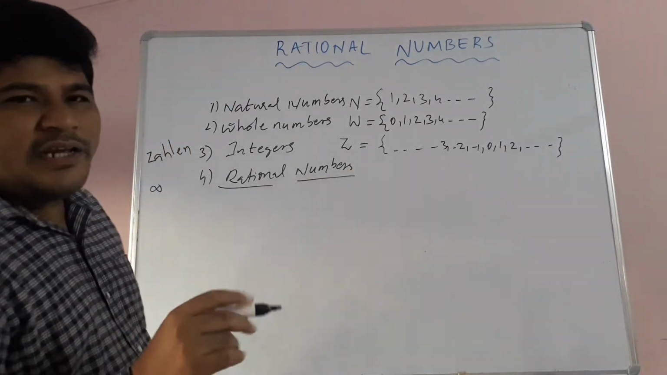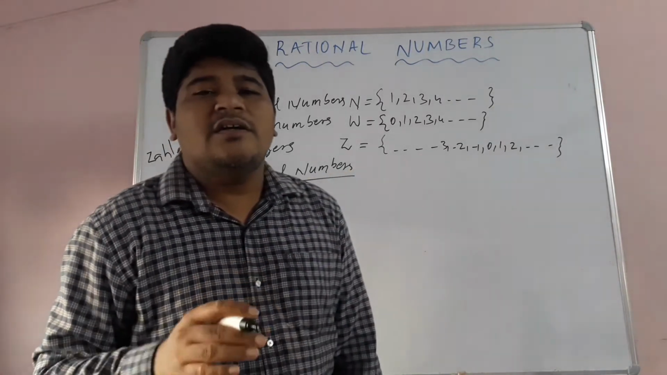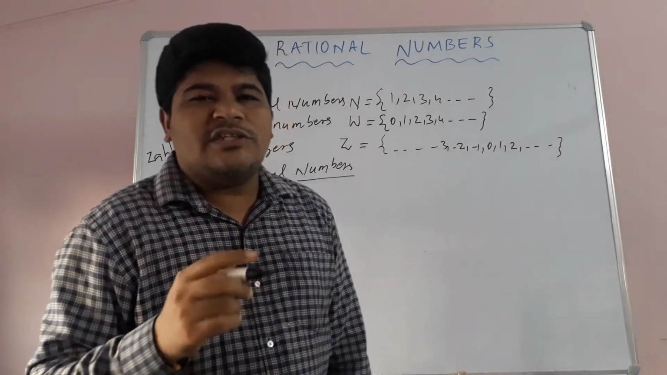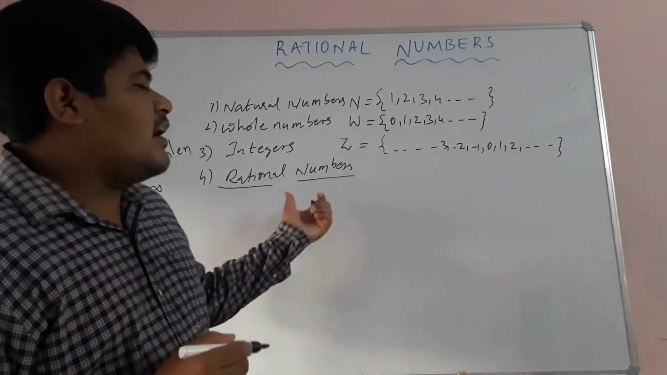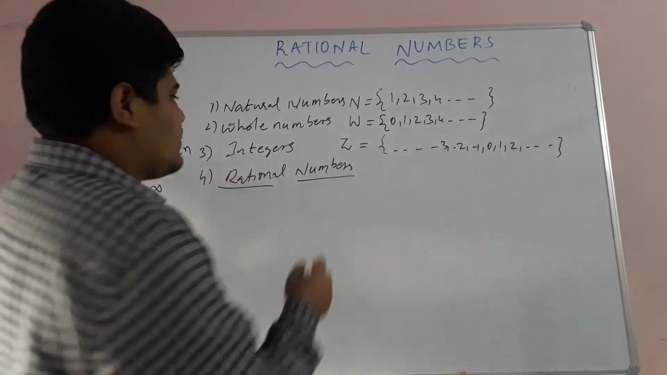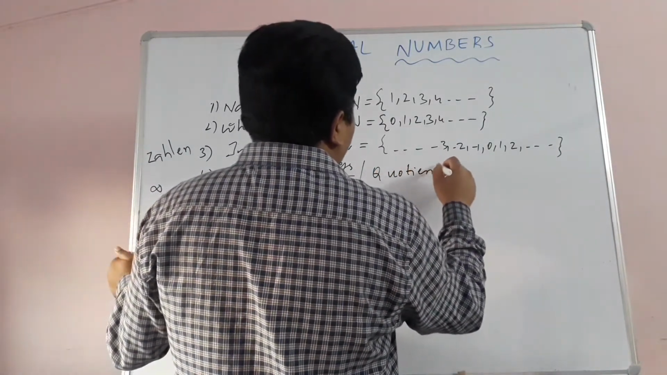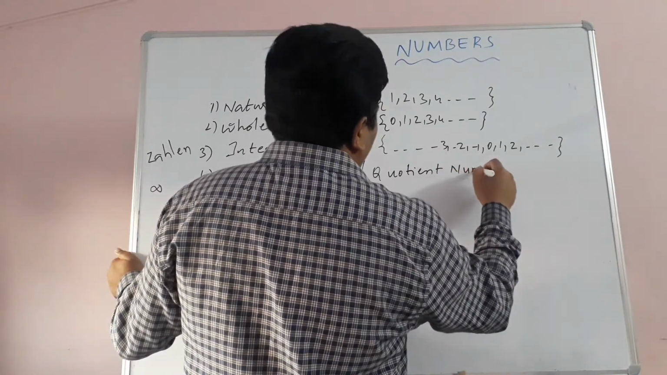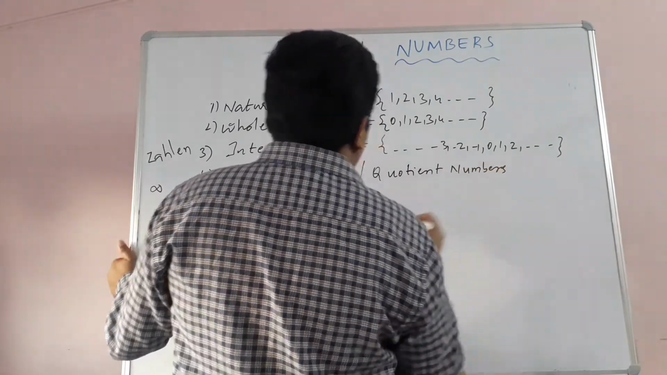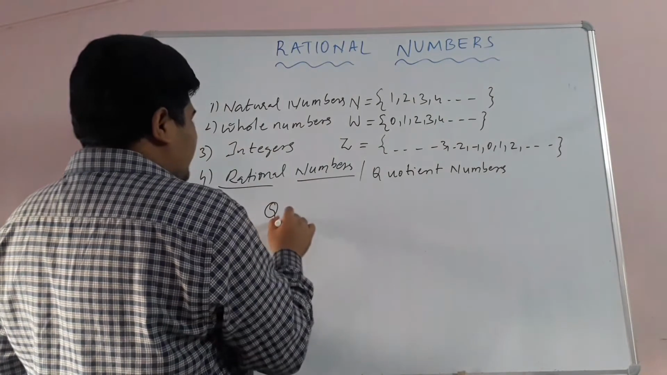Our chapter is rational numbers. So what are the rational numbers? Children, rational numbers are also called quotient numbers. Rational numbers are also called quotient numbers, and these are represented with the letter Q.